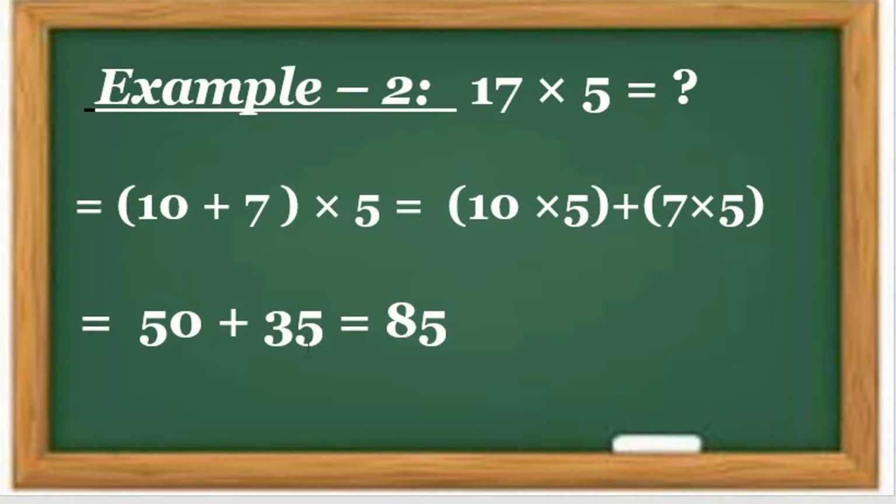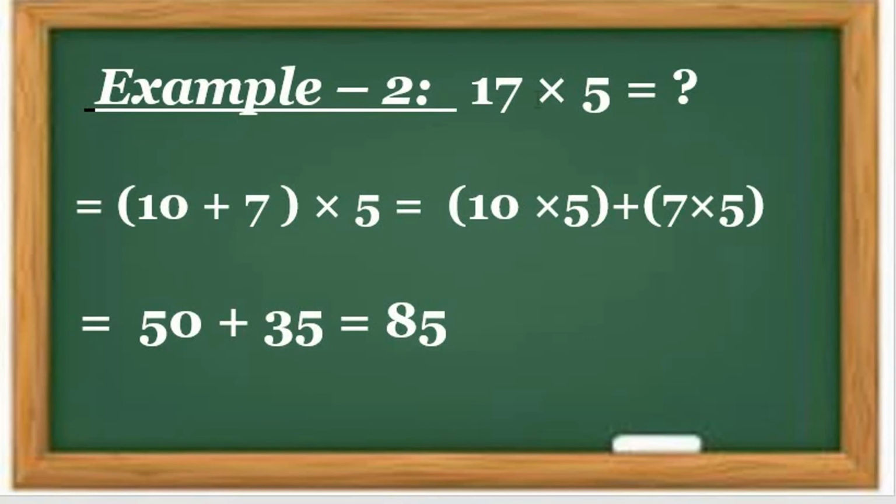80 plus 5, 85. So what is the answer? 85. So 17 multiplied by 5 is equal to 85. 17 fives are 85. Understood? We solve it like that. I hope you understood. Again, I am explaining it to you here, students.